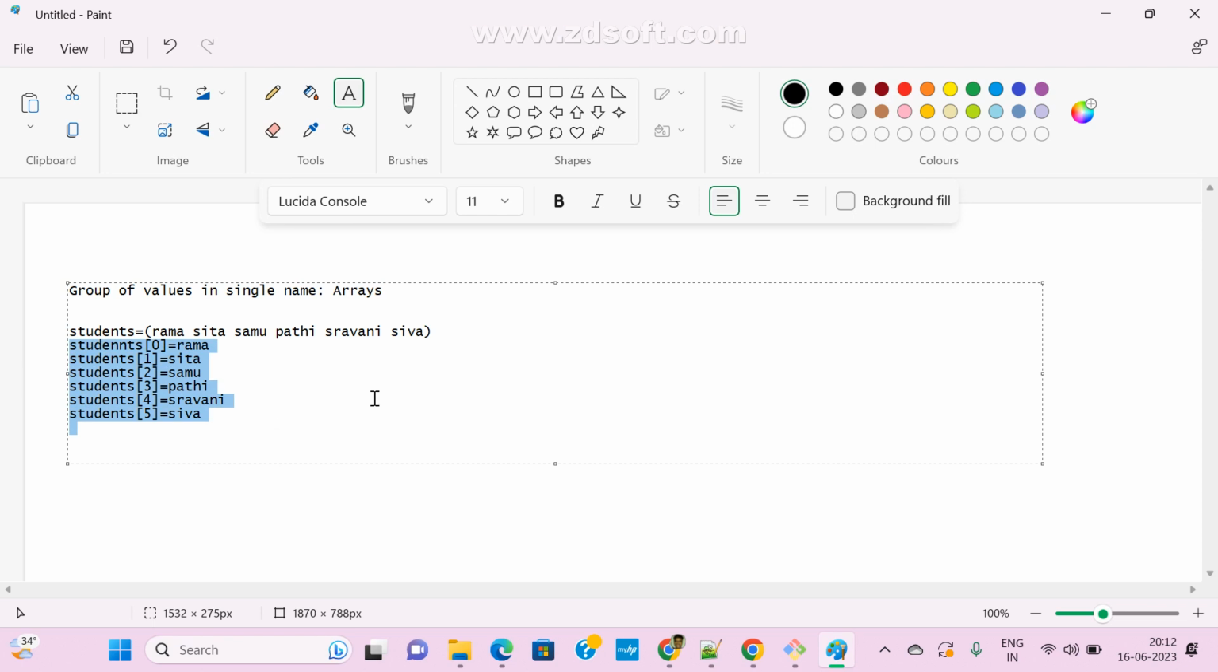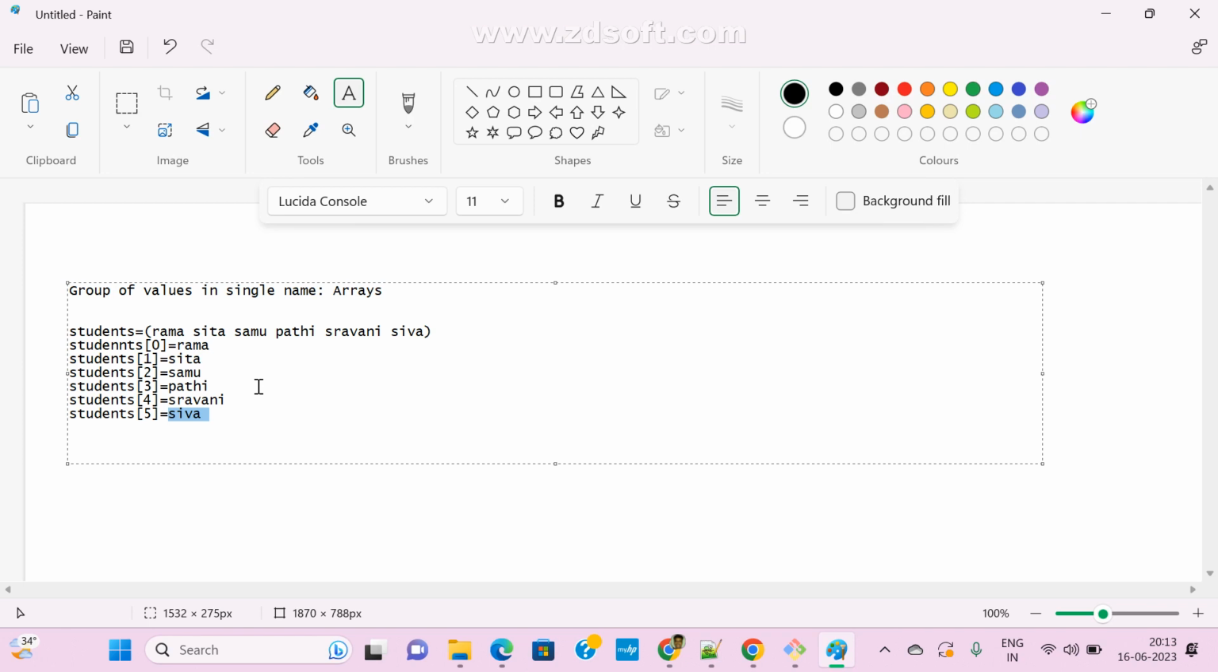If you want to access, for example, only Shiva's name, what is the index of Shiva? This is a 5. See here, variable array, and this is the index number 5. So it is coming Shiva only. Now, we can pass also like this.